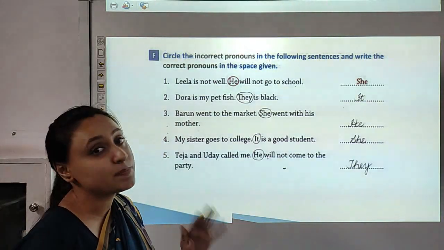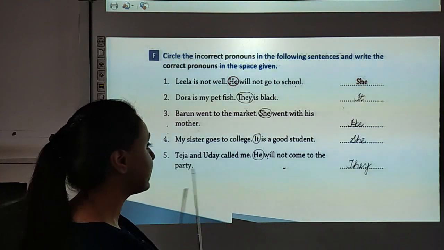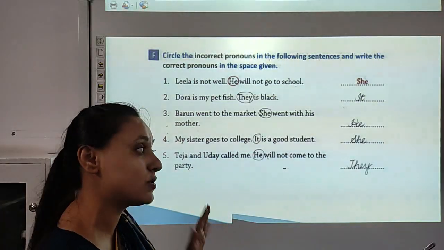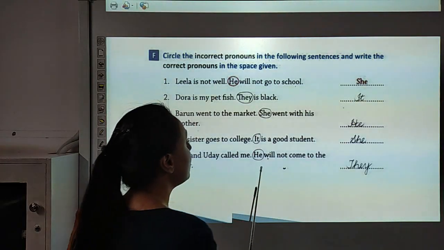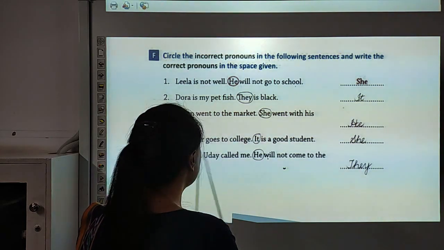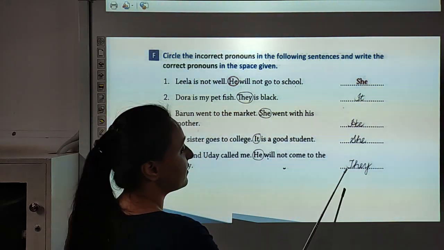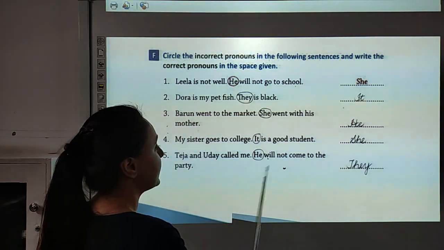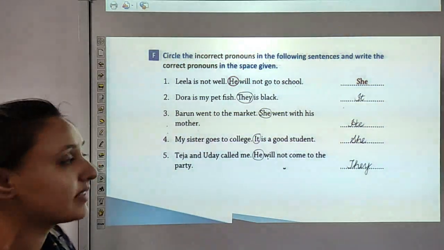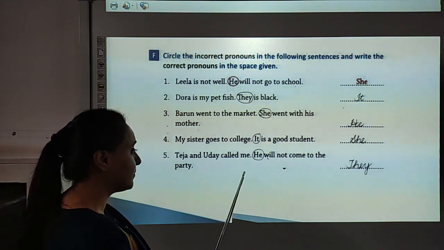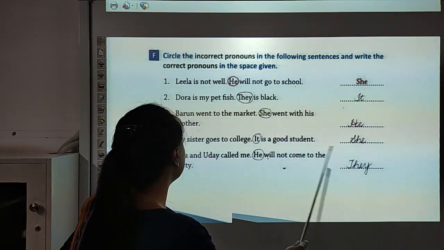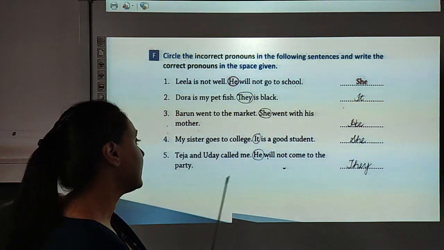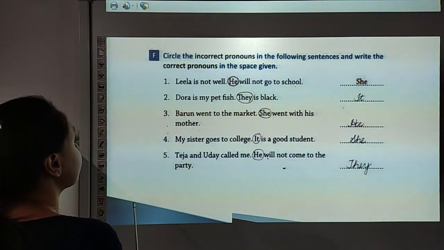In place of Teja and Uday, we will use they and circle he because this is incorrect. Teja and Uday called me. They will not come to the party. He is incorrect.